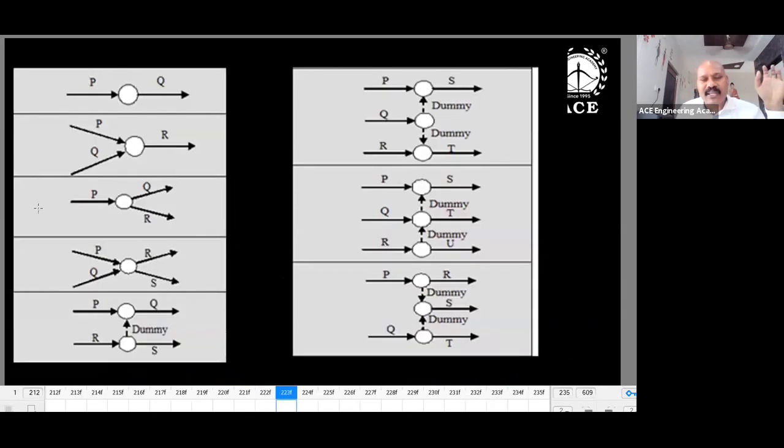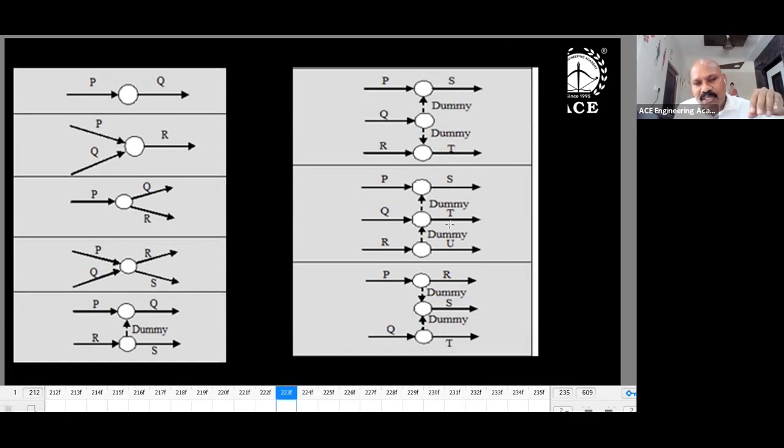Now the question is how the relationships can be explained here. When is Q going to start in this particular problem? After P and R. How can I say after P and R? P directly, dummy is there. Dummy is nothing but R information passed here. After P and R, Q is going to start. Come to this side. S will start after P and Q. T will start after Q and R. Directly I can tell. For S, there are two arrows. One is P and one is dummy. Dummy coming from Q completion. So Q and P will give S.